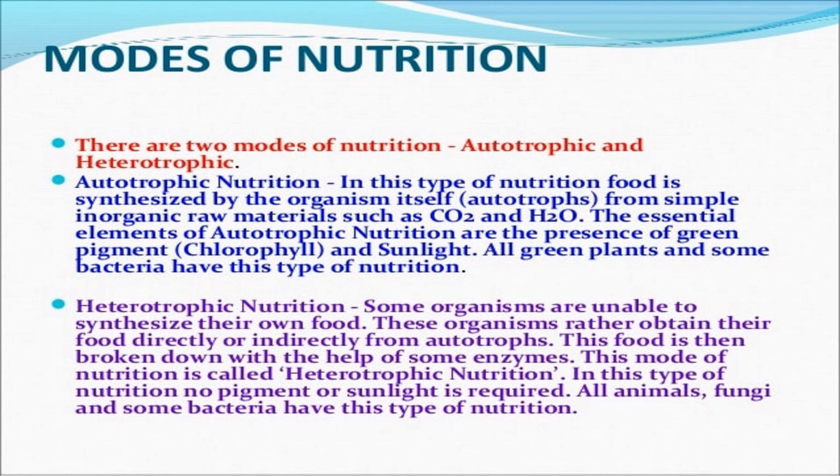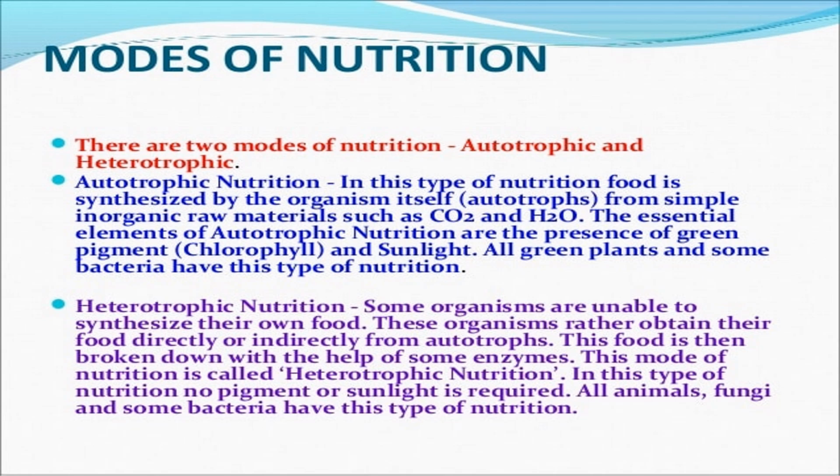Autotrophic nutrition. In this type of nutrition, food is synthesized by the organism itself from simple inorganic raw materials such as CO2 and H2O. The essential elements of autotrophic nutrition are the presence of green pigment such as chlorophyll and sunlight. All green plants and some bacteria have this type of nutrition.